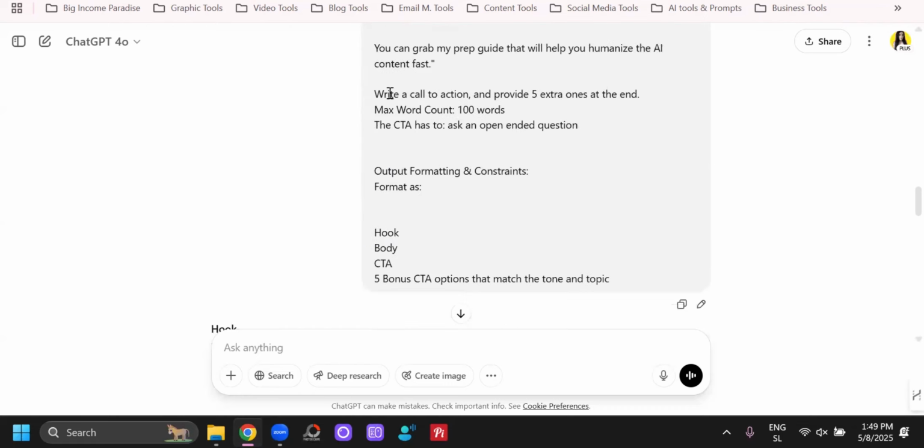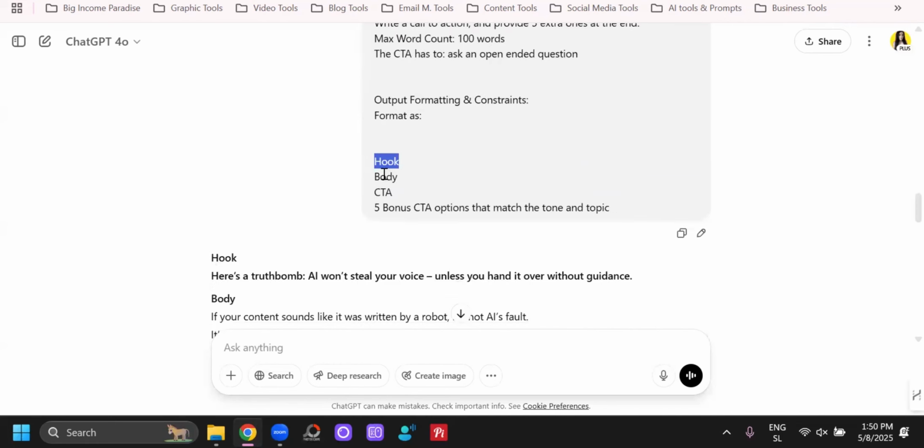And then I said that I want a call to action and then 5 extra calls to action at the end, because I like a variety, just because I might not like the call to action that it's going to give me. I might want to exchange it for one of those 5 extra calls to action. Then I told it how many words this Facebook post should have, right? And then I told it what this call to action should be. So, ask an open-ended question. Then the format, this is just how it should give me the output.